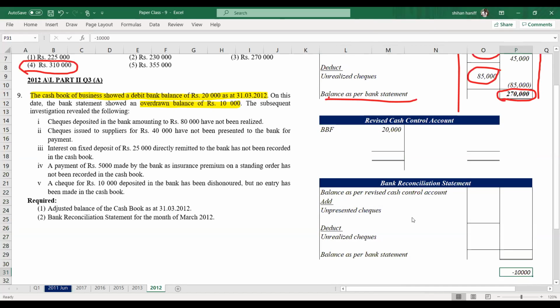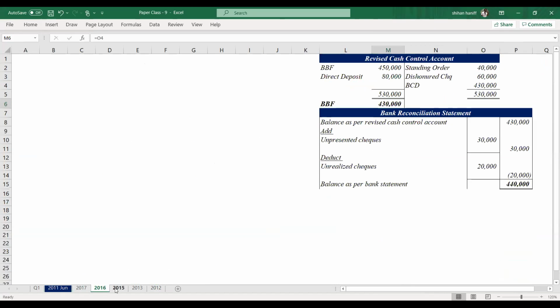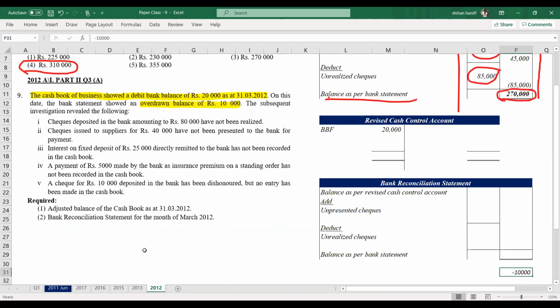There's a question that comes in every year. At least for MCQ you have the bank rec, so most of the time it will be given in MCQ, and also in Part 2 they sometimes include this into the accounting equation, sometimes into the preparation of final accounts. Even in company final accounts, they include the bank reconciliation statement. So this is an important part. Whatever the question, use the same technique, same method.